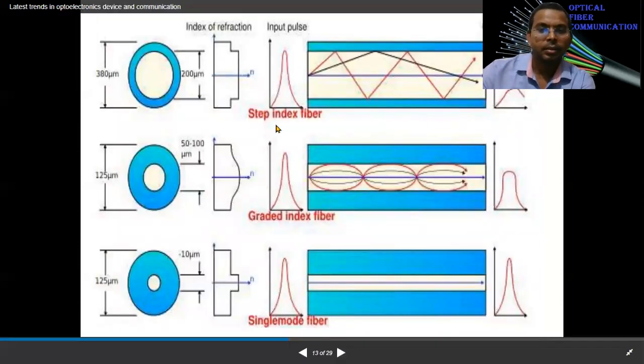Now, there are different types of pulse. In step index fiber, if this is the pulse, after traveling a long distance it gets attenuated and distorted, so its magnitude is reducing and its shape is also spreading. But in graded index fiber, its magnitude is decreasing, but its spread is a little bit less, it maintains its shape. And in single mode fiber, the pulse of light propagates and maintains its pulse shape as well as its amplitude.